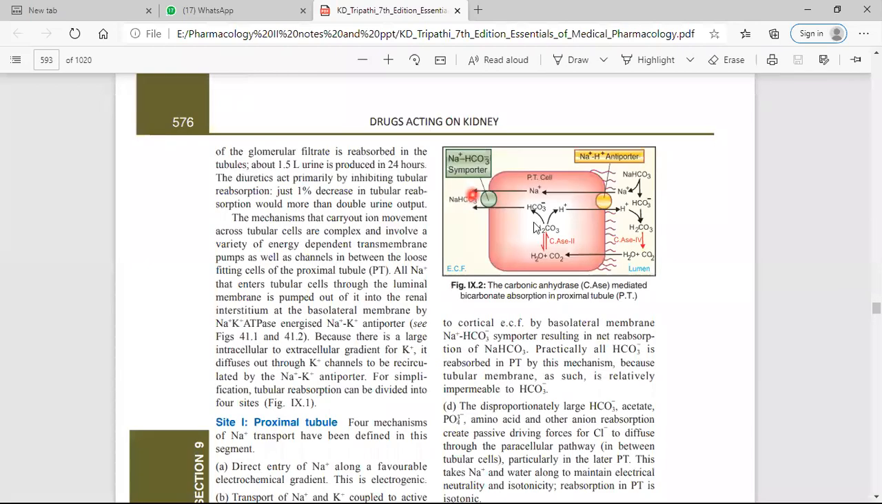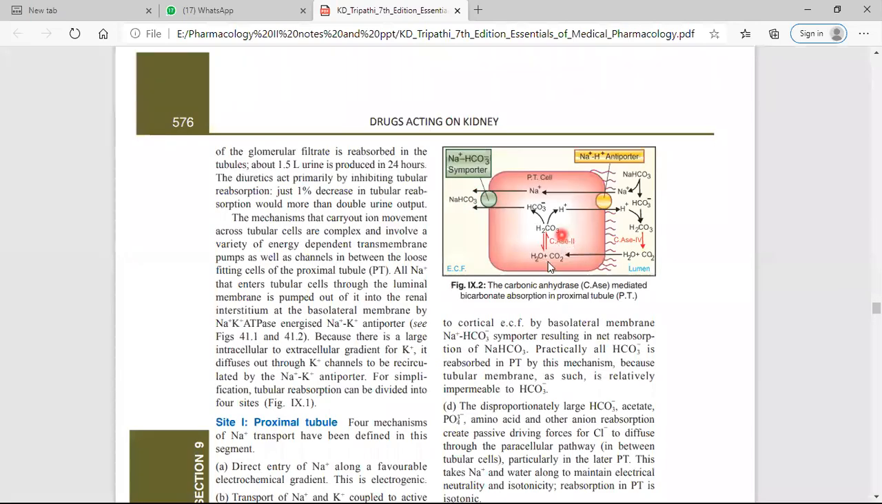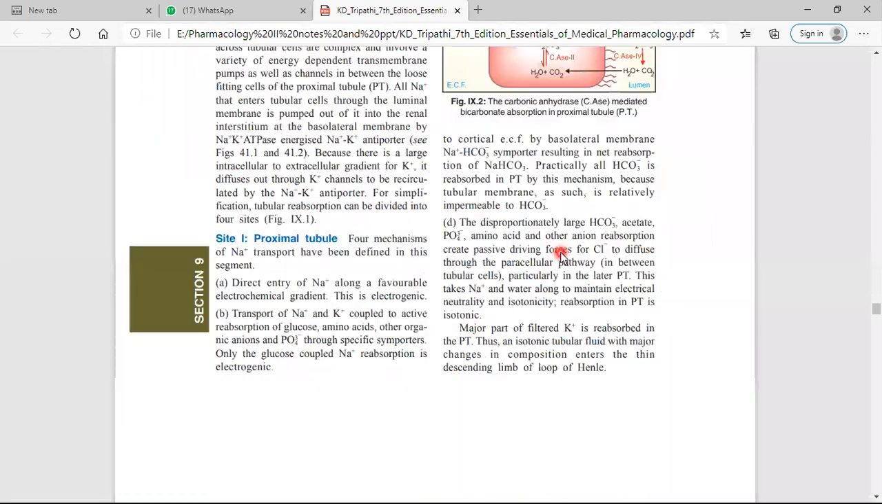In this diagram, you clearly see that H2O plus CO2 is catalyzed by carbonic anhydrase. It is the enzyme which forms the carbonic acid, and thus it forms the bicarbonate ion and the hydrogen ion, which is exchanged with the sodium ion. Because of this inhibition, carbonic acid is not formed, which does not release this hydrogen ion. So this is called the carbonic anhydrase inhibitor.